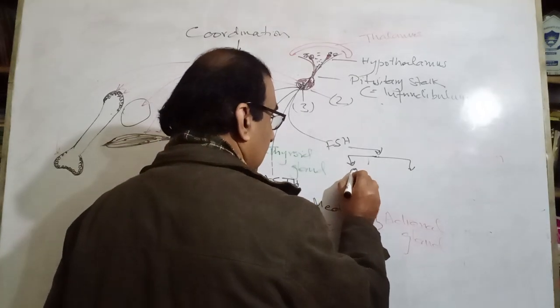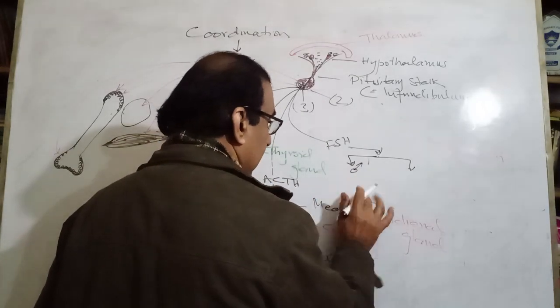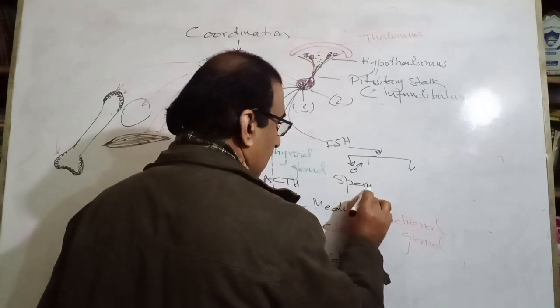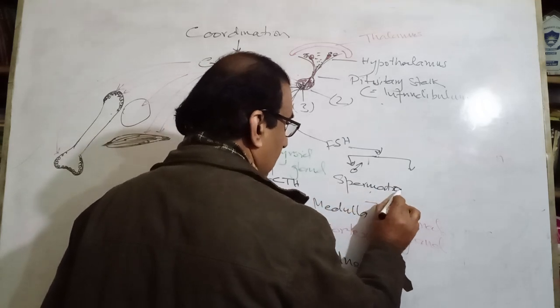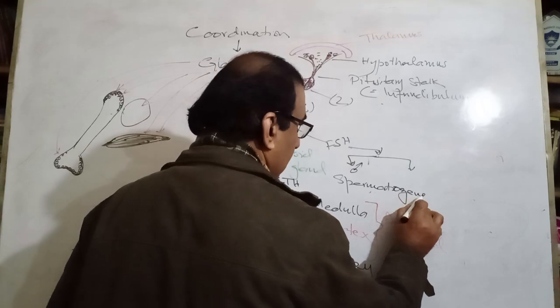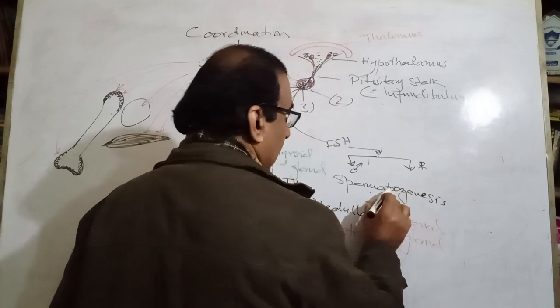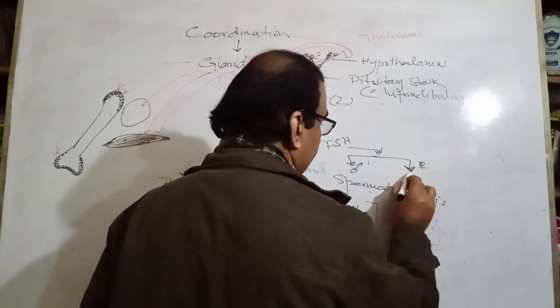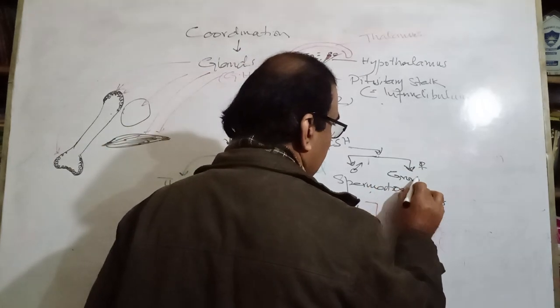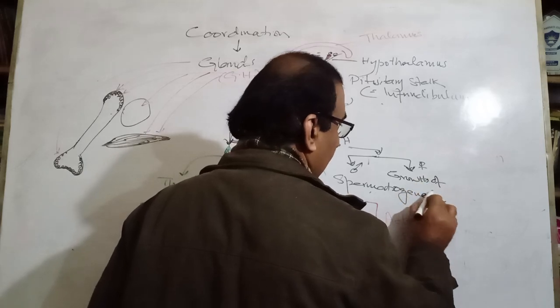In males, it causes spermatogenesis. And in females, it causes the growth of follicles.